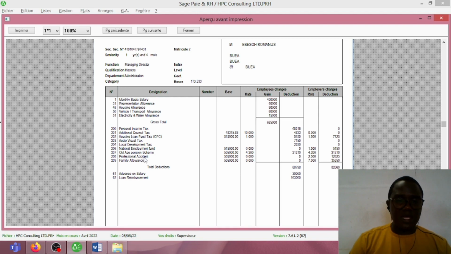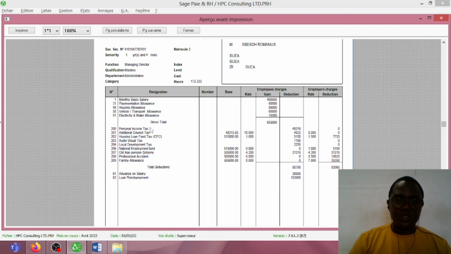The professional accident is not to be supported by the employee. That's why you see zero here. It is to be paid by the employer. Family allowance is to be supported by the employer, not the employee. So the taxes, deductions and contributions supported by the employee are just the personal income tax, additional council tax, the credit foncier or house loan fund tax, the audiovisual tax, the local development tax, and then the OH pension scheme. So take note.